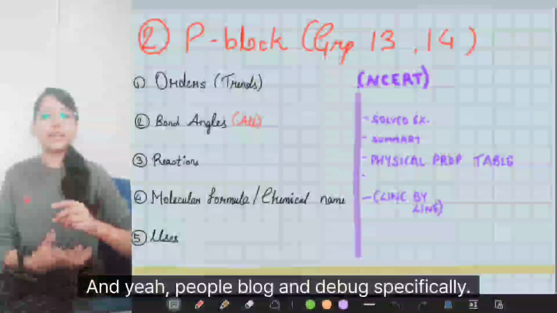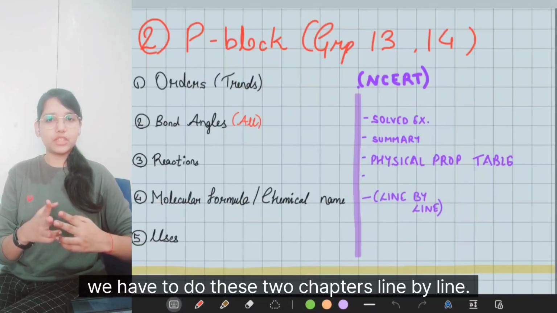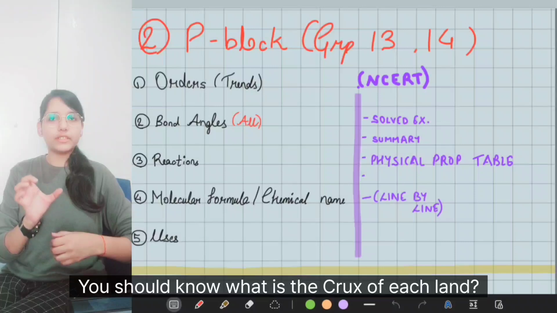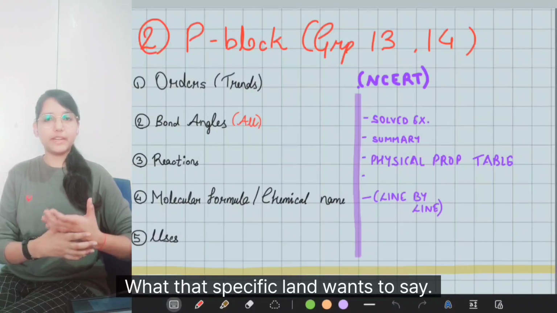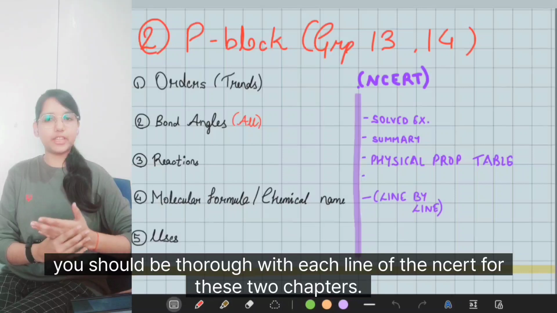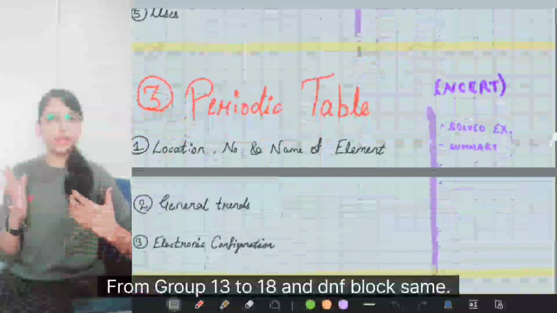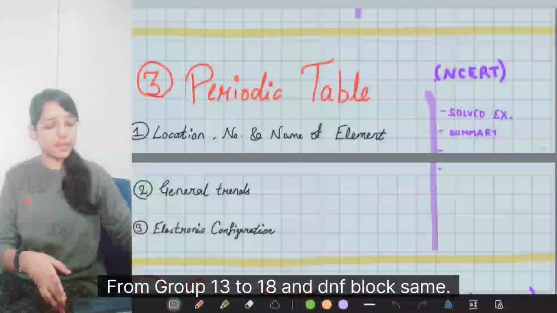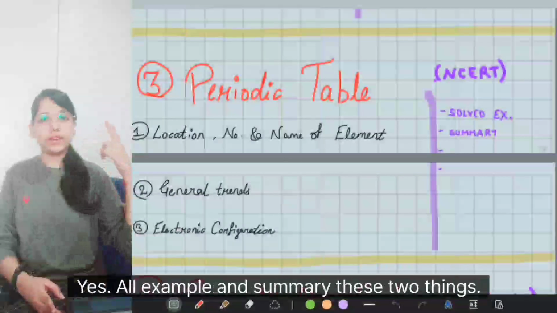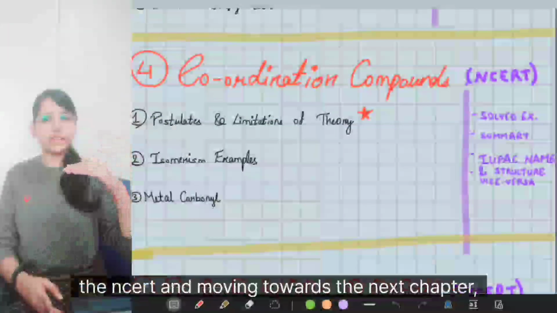And yeah, P block and D block specifically, as I told earlier also, we have to do these two chapters line by line. You should understand each line. You should know what is the crux of each line, what that specific line wants to say. So for that purpose, you should be thorough with each line of the NCERT for these two chapters, that is P block from group 13 to 18 and D and F block, same. And then periodic table. For this chapter, solved example and summary. These two things we have to do while reading the NCERT.